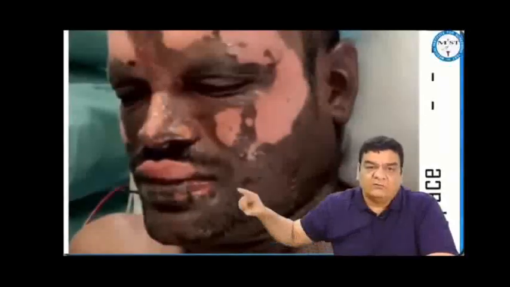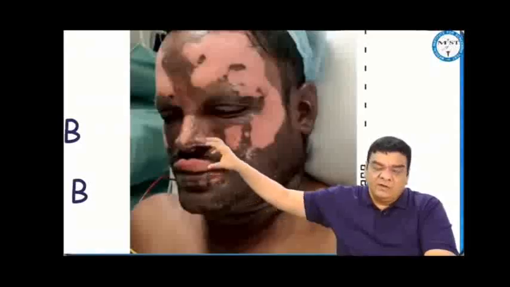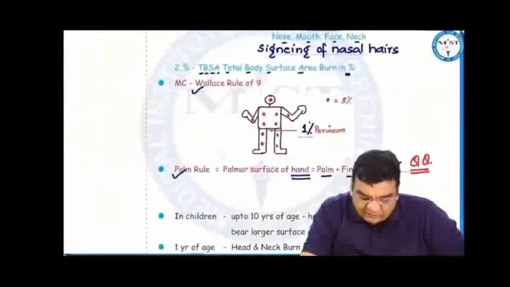If there is any evidence of burns around the nose, or maybe the lips, or maybe the face and neck area, like singeing or burning of the nasal hairs, that means the airway might have swelled, which will require early endotracheal intubation. We can also assess the severity by calculating the percentage of burns, for which we use the Wallace rule